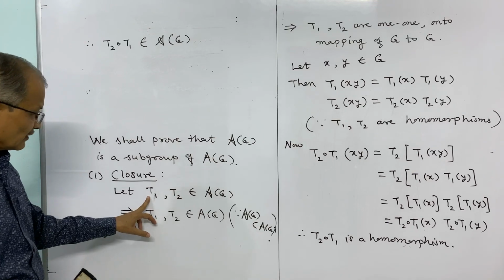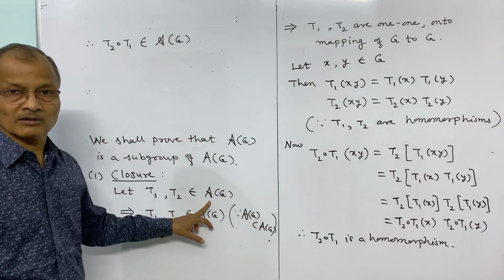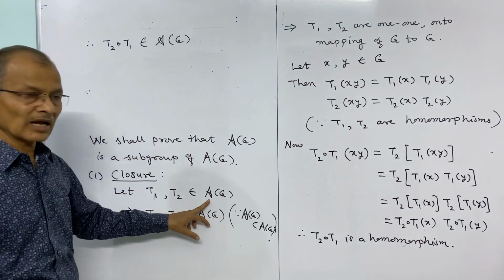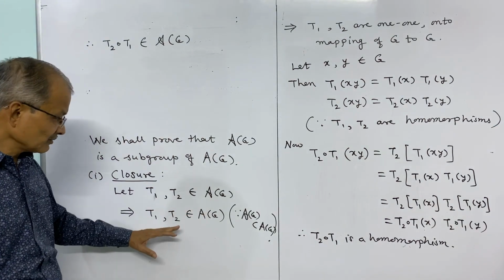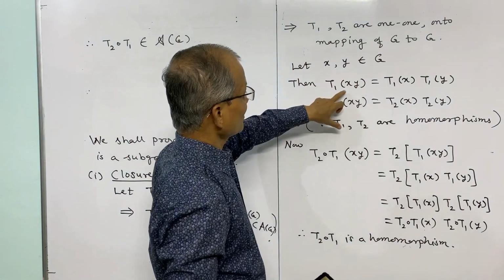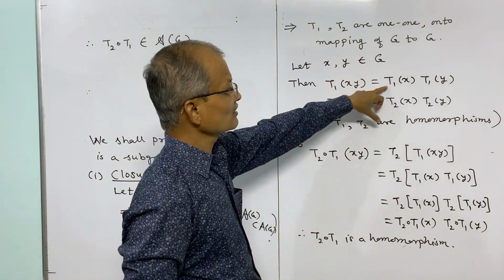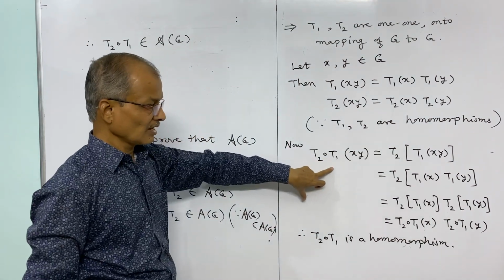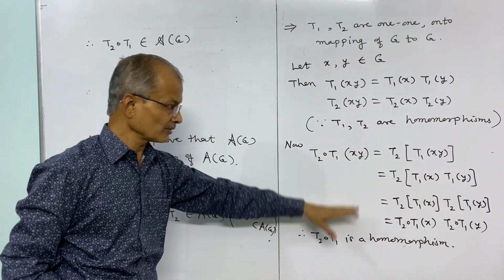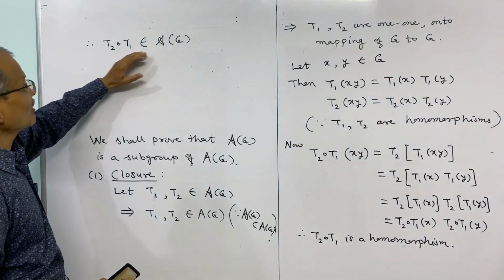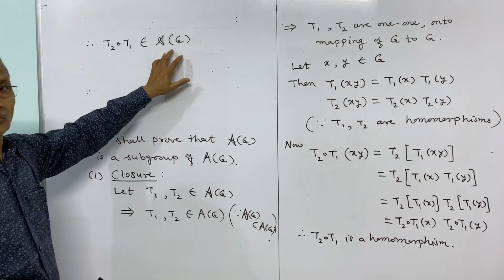We started with T1 and T2 being automorphisms, hence 1-1 onto, and we showed the homomorphism property for T2 composite T1, so it becomes an automorphism.